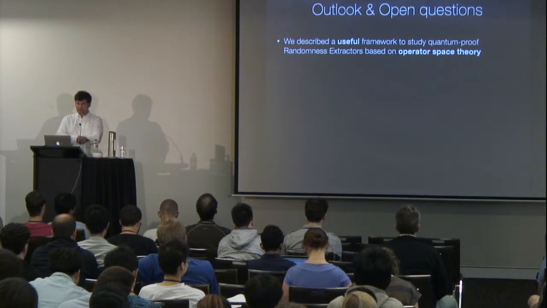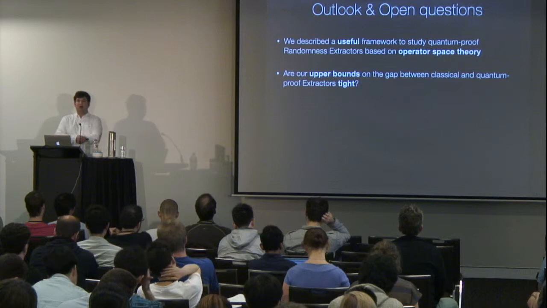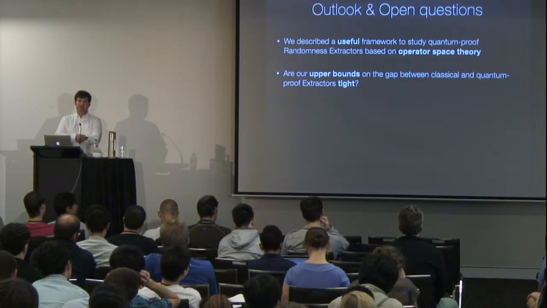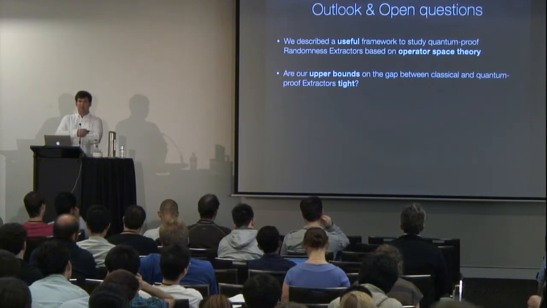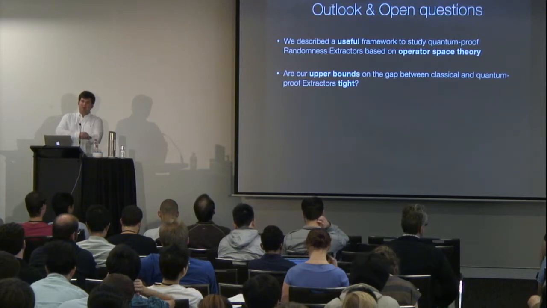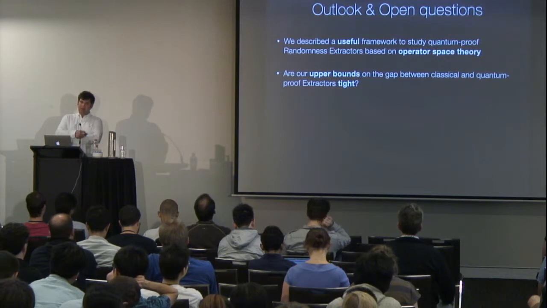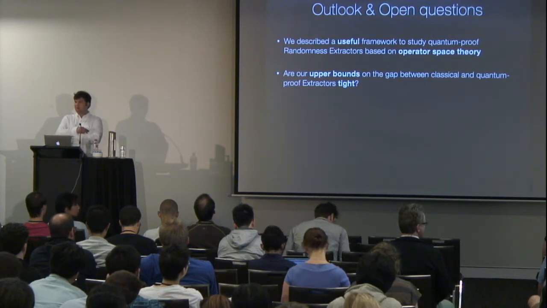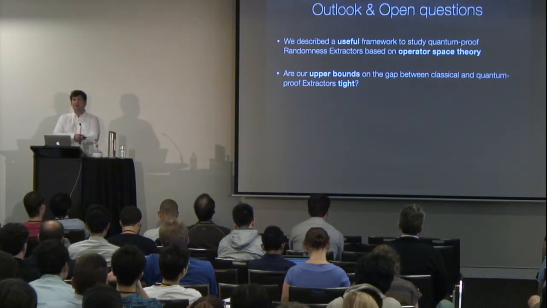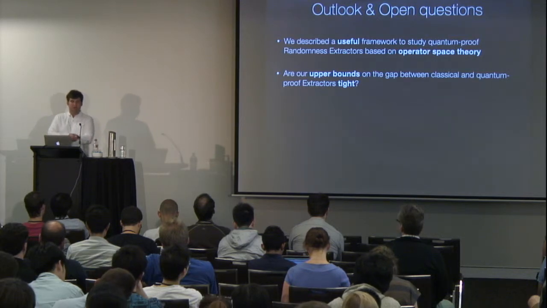Now, an obvious question is whether our upper bounds, you remember these upper bounds in terms of SDPs, are tight. So from the SDP, we had a generic reduction that any classical extractor is a quantum-proof extractor with an error which behaves like the square root of the output alphabet size times the classical error. Now we don't know whether this upper bound is tight. It can be that this is much too weak.